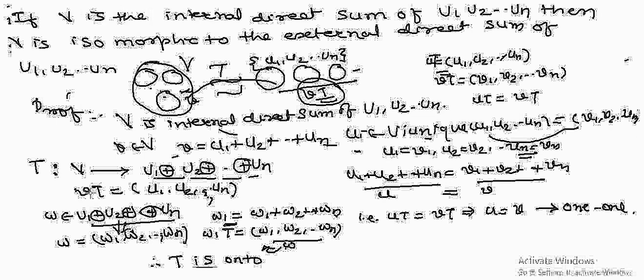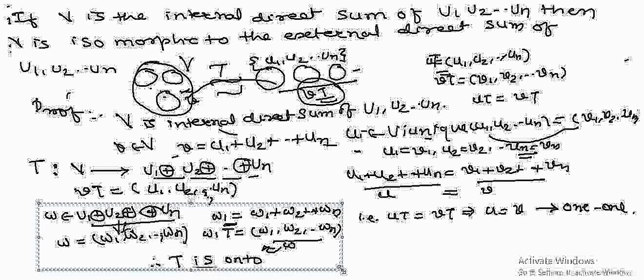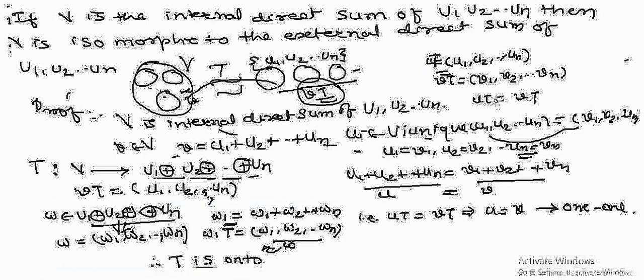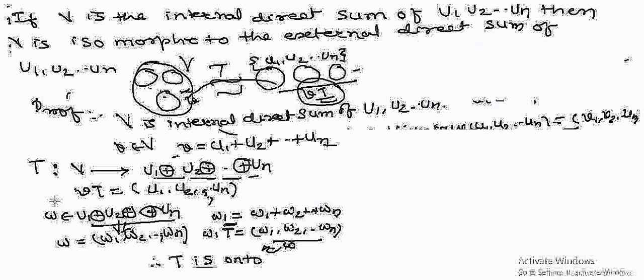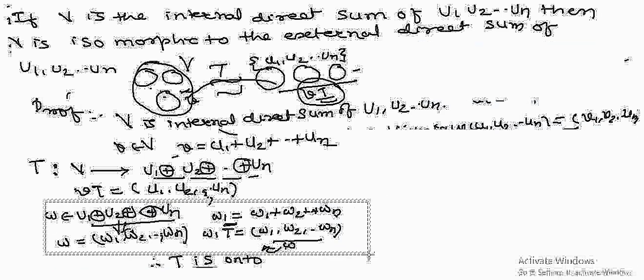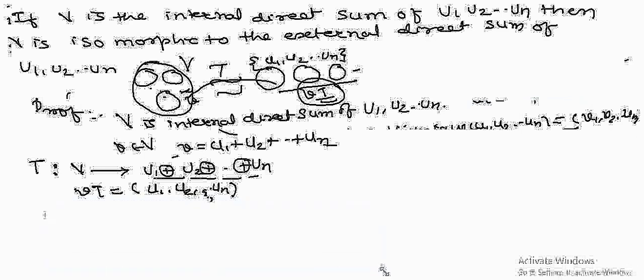Remember that we have proved T is onto and T is one-one. Now we prove this is a homomorphic mapping, then all conditions of isomorphism will be satisfied.